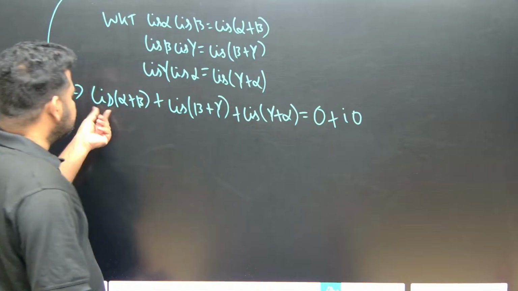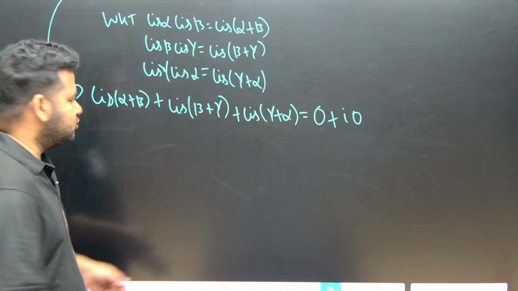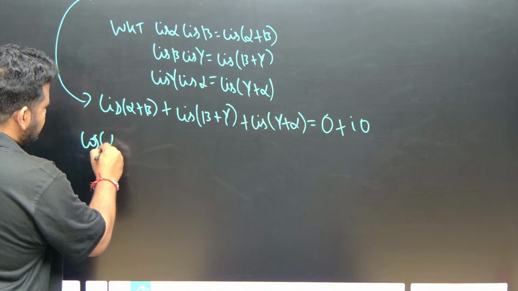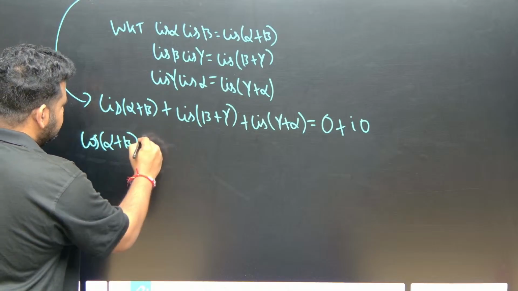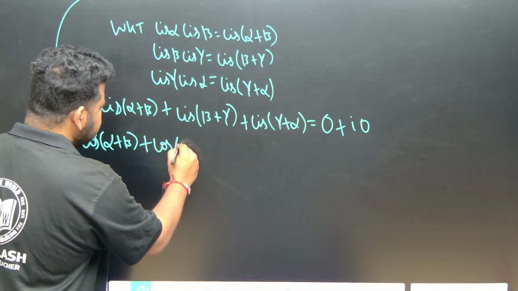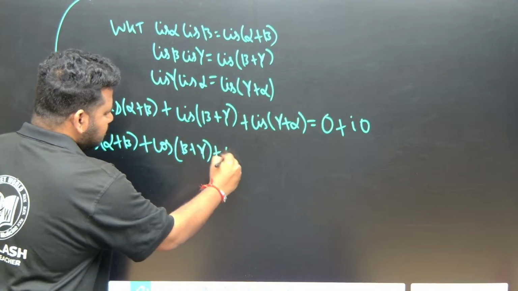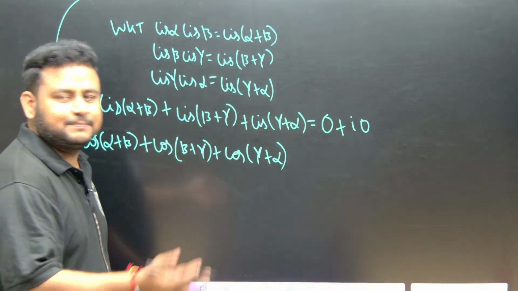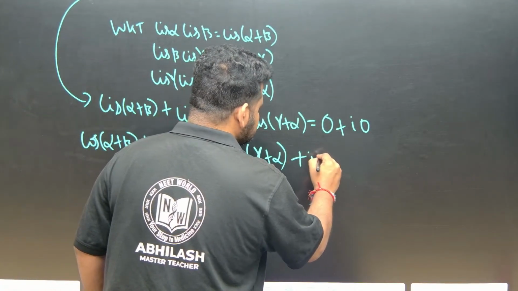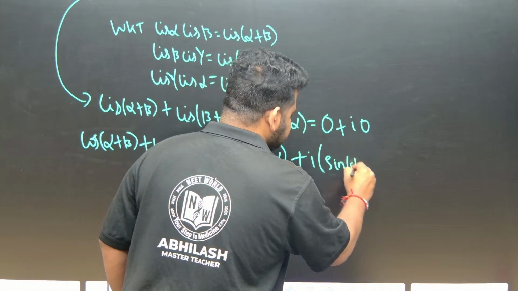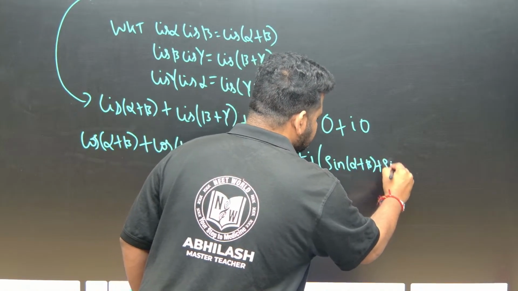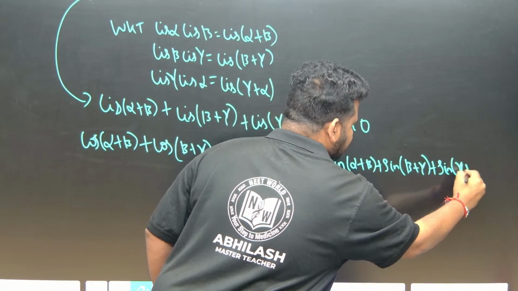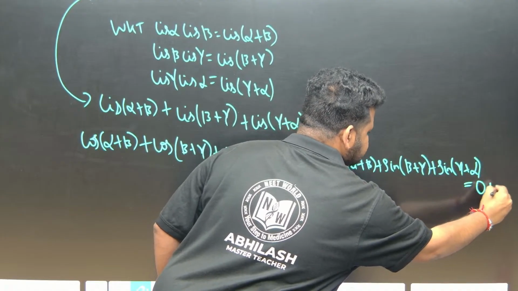Now in terms of cis we have written. Let us write it in terms of cos and sin. So this will become what, friends? This will become cos of alpha plus beta, plus cos of beta plus gamma, plus cos of gamma plus alpha. Correct? Real part is done. Now let us write the imaginary part, that is plus i into sin of alpha plus beta plus sin of beta plus gamma plus sin of gamma plus alpha. This is equal to 0 plus i times 0.